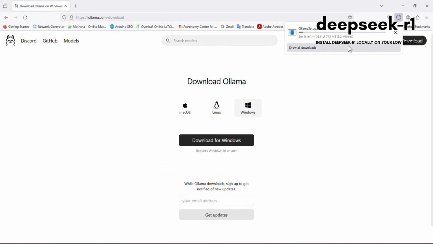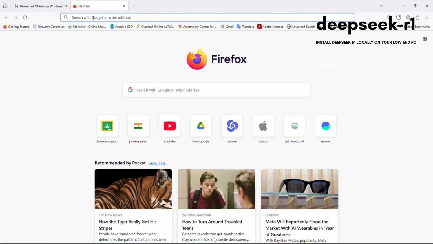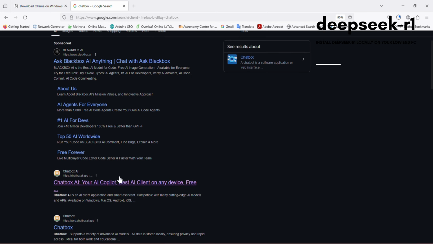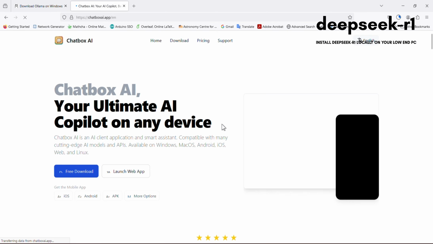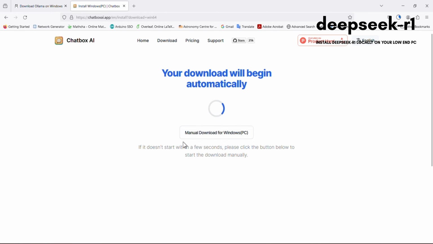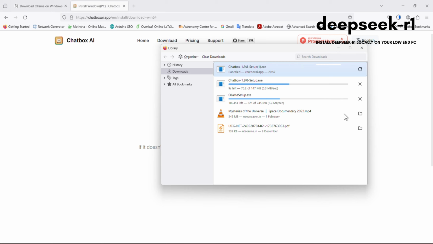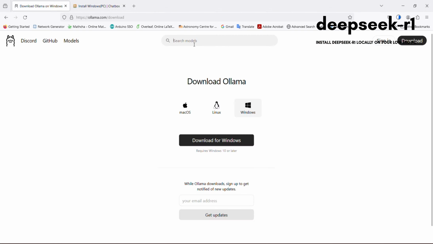Also there is another application we need, called ChatBox. So type ChatBox download on Google and download the app called ChatBox. Click on the pre-download and wait until the download gets finished. So it will depend on your internet speed. So let's wait until the download finishes.